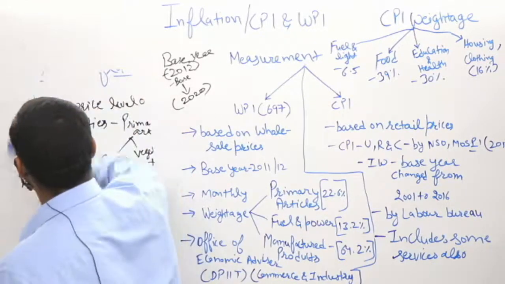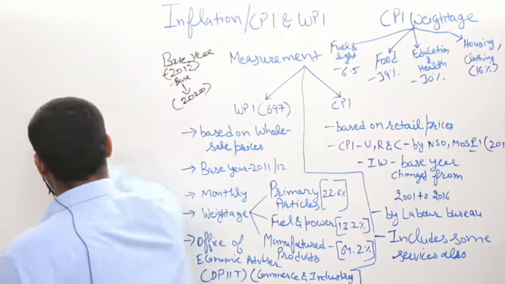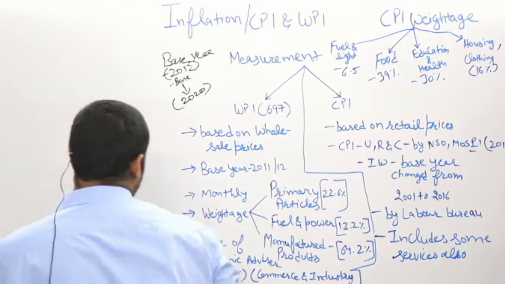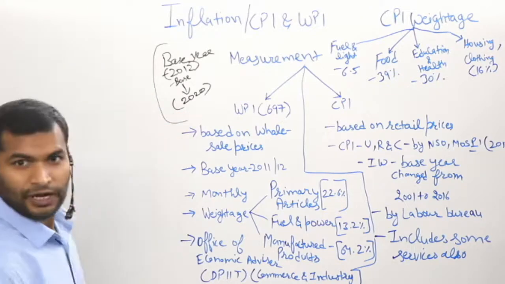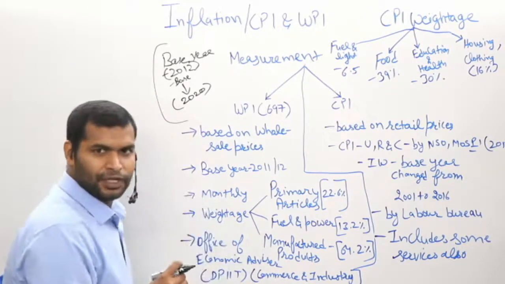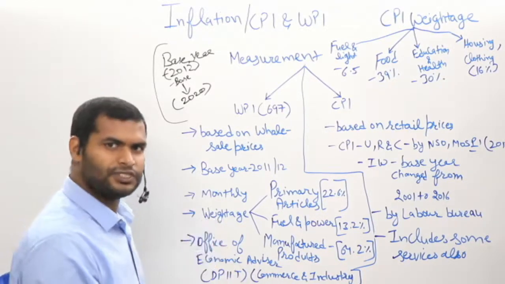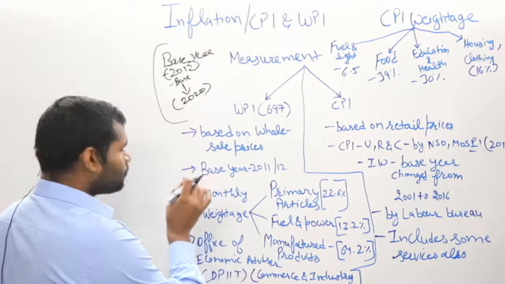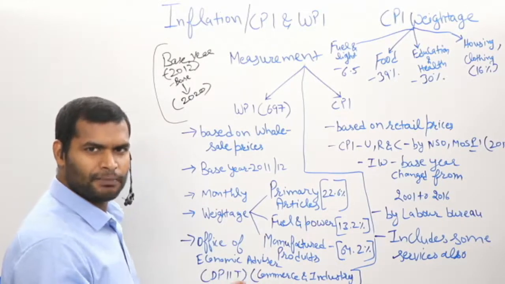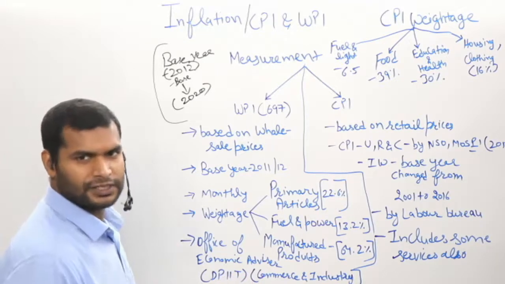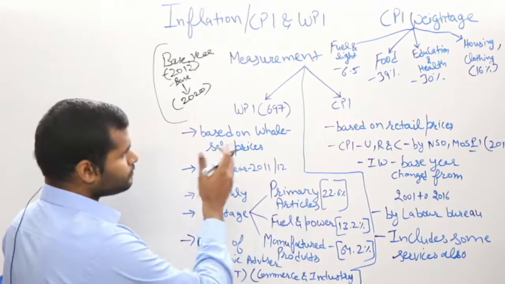Now coming on to its measurement. First of all, we need to measure whether the prices have increased or not. How are we going to find out whether the prices have increased? First, we have to set some year as a base year. Second, we have to include a certain number of commodities which are used by the people. So first you have to take a base year, and second, you have to take certain commodities in which you are going to measure the amount of inflation which has taken place. We will understand the weightage in both the commodity indexes.